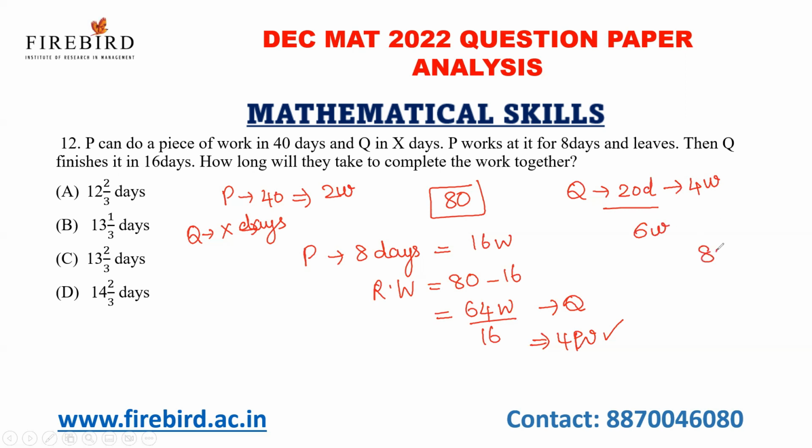So what is the total work? 80. What is 80 by 6 is your answer. If I divide 80 by 6, so 13 times. And what is the remaining? 2 by 6. So 13 2 by 6 can be written as 13 1 by 3 days. Okay, 13 2 by 6 can be written as 13 1 by 3 days is your answer.